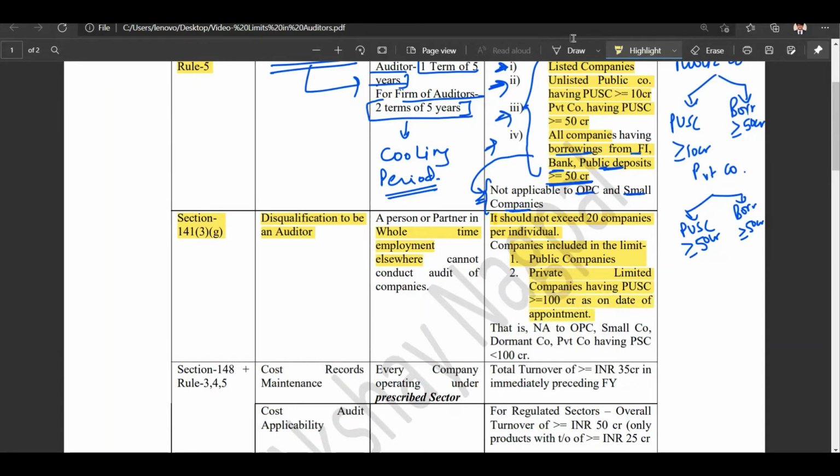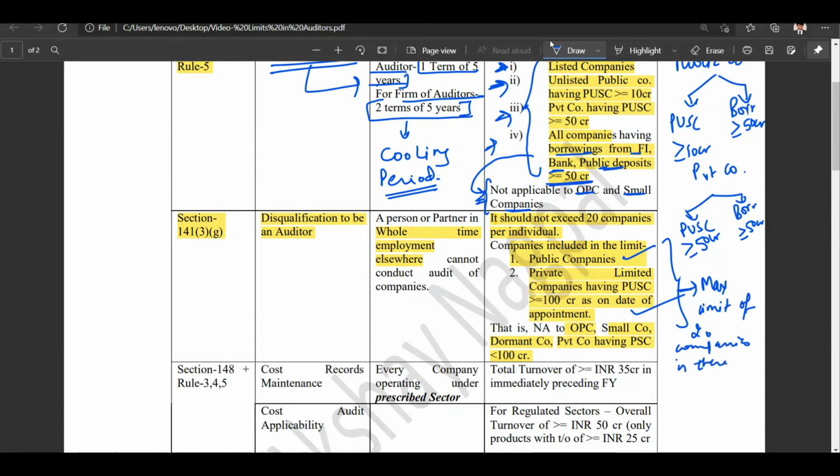That means that if there is an OPC, or a small company, or a dormant company, or a private company having paid up share capital of less than 100 crore rupees, then that individual can very much audit their accounts without any limit. But if a company is a public company or a private company having paid up share capital of more than or equal to 100 crore rupees as on the date of appointment, then the maximum limit of 20 companies is there.